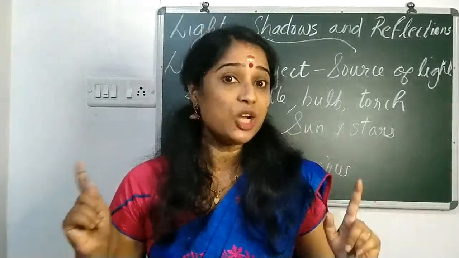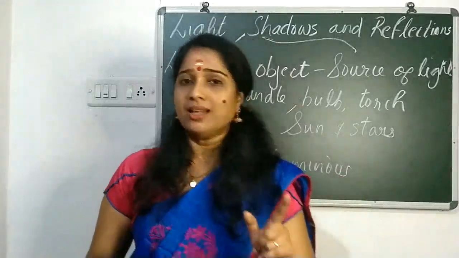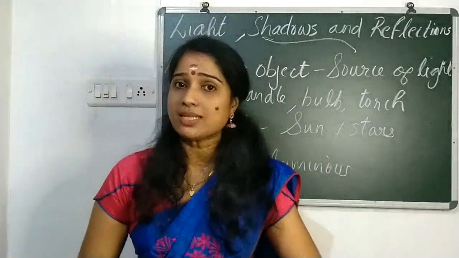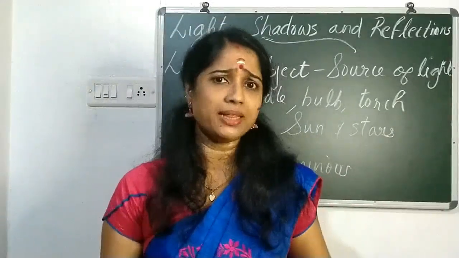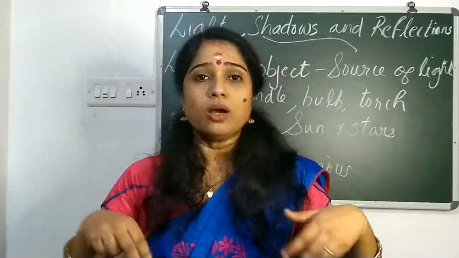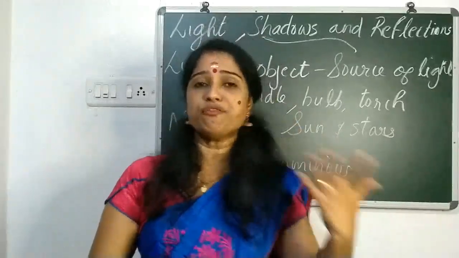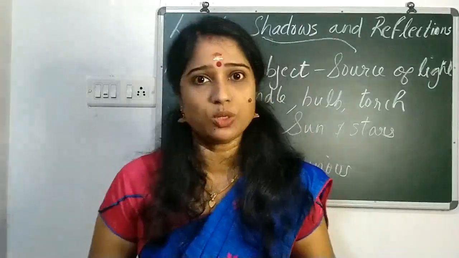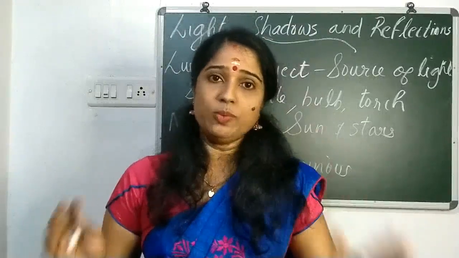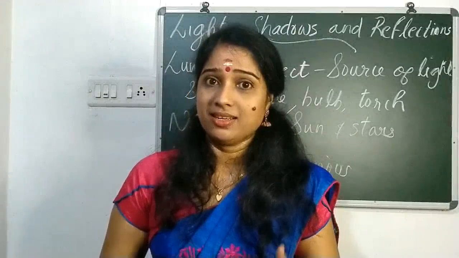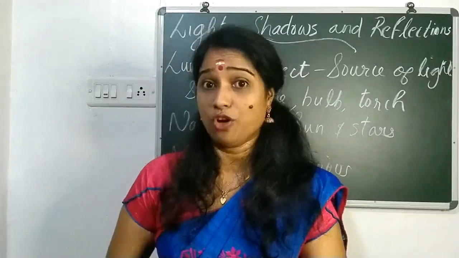Natural luminous objects are objects that emit light naturally. Man-made objects are objects that are created by man with the help of power. Different types of energy are needed for the man-made luminous object to give us light. So clear? Luminous objects are objects that give us light, or they are the sources of light.